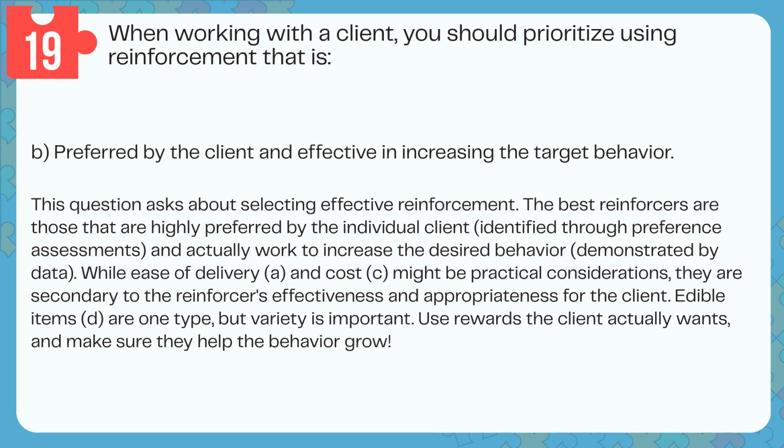This question asks about selecting effective reinforcement. The best reinforcers are those that are highly preferred by the individual client, identified through preference assessments, and actually work to increase the desired behavior, demonstrated by data. While ease of delivery, A, and cost, C, might be practical considerations, they are secondary to the reinforcer's effectiveness and appropriateness for the client. Edible items, D, are one type, but variety is important. Use rewards the client actually wants, and make sure they help the behavior grow.